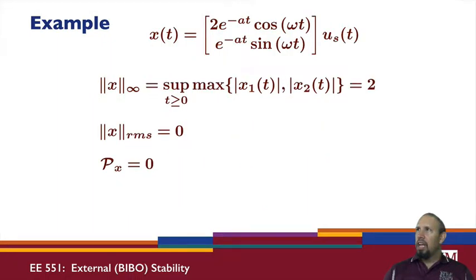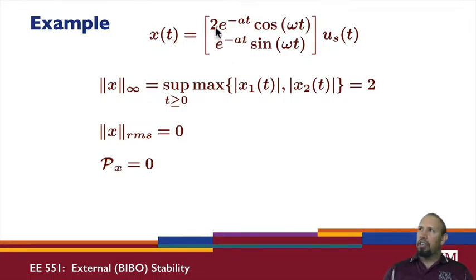For this signal, the infinity norm is the largest magnitude over all time of this vector, and I can see that the value is going to be 2. So that's what I get for the infinity norm of this signal. The RMS value for the signal I can go through and show is 0.